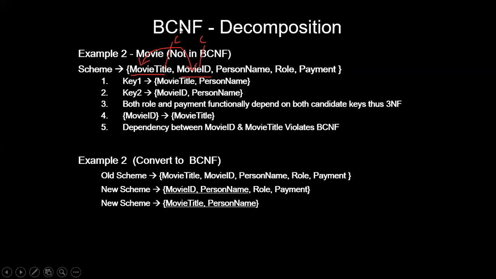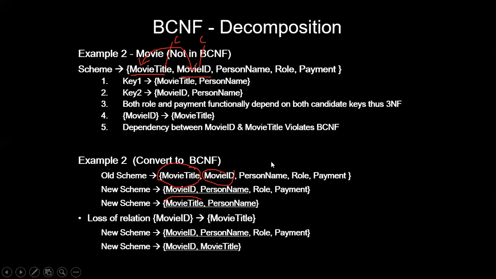So when you're segregating it, you can notice that this is your original schema. Here I found that this particular movie title and this movie ID are interdependent on each other for their existence. So I can bring this particular title here separately. Listen here, guys. I'll show you what is the loss of relation. I can bring this title here. Movie title and movie ID depend on each other, right?